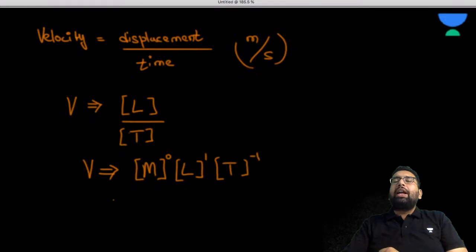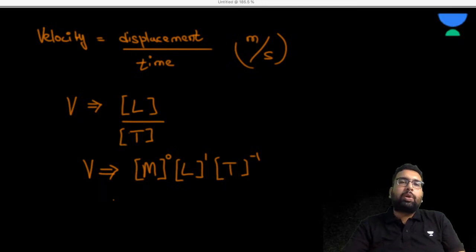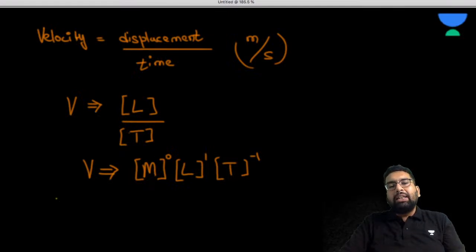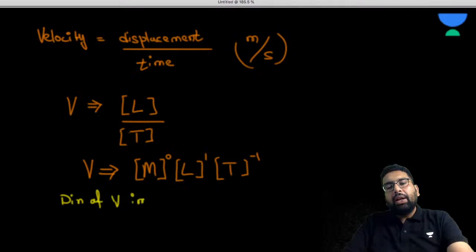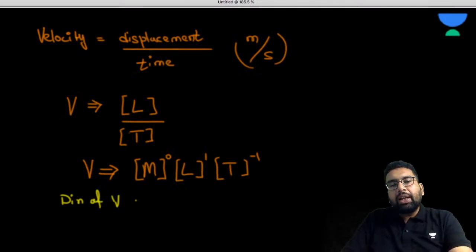Now again, if I ask you what is the dimension of velocity in mass, what would be your answer? So the dimension of velocity in mass is going to be 0. What is the dimension of velocity in length?